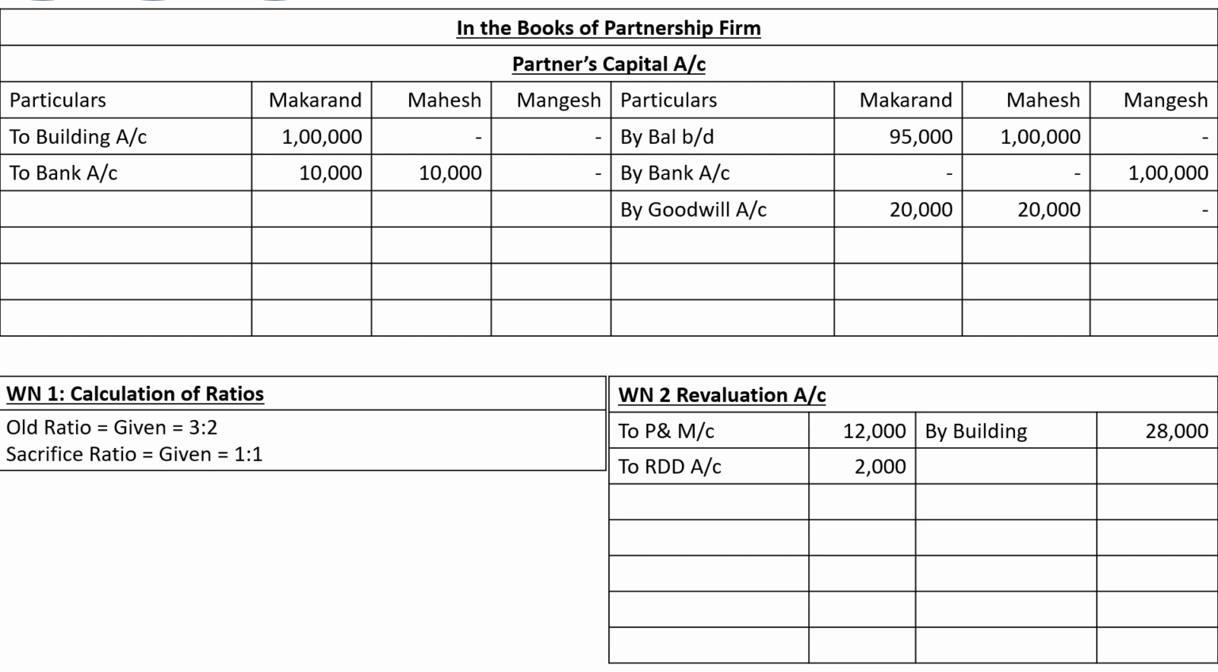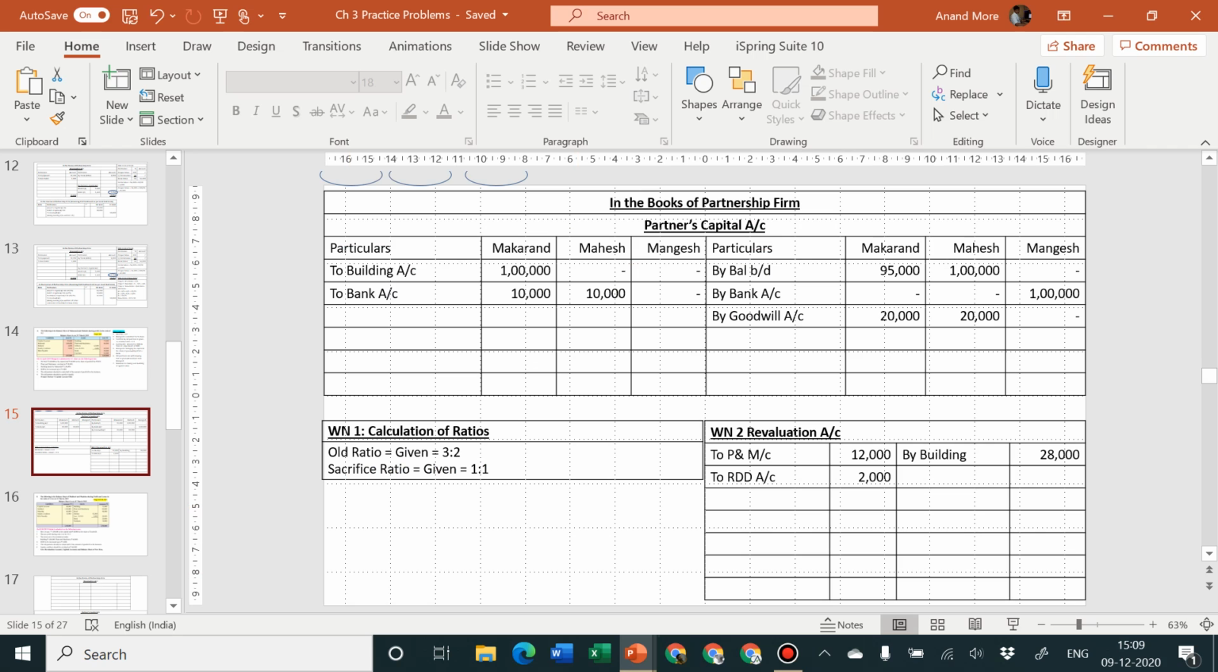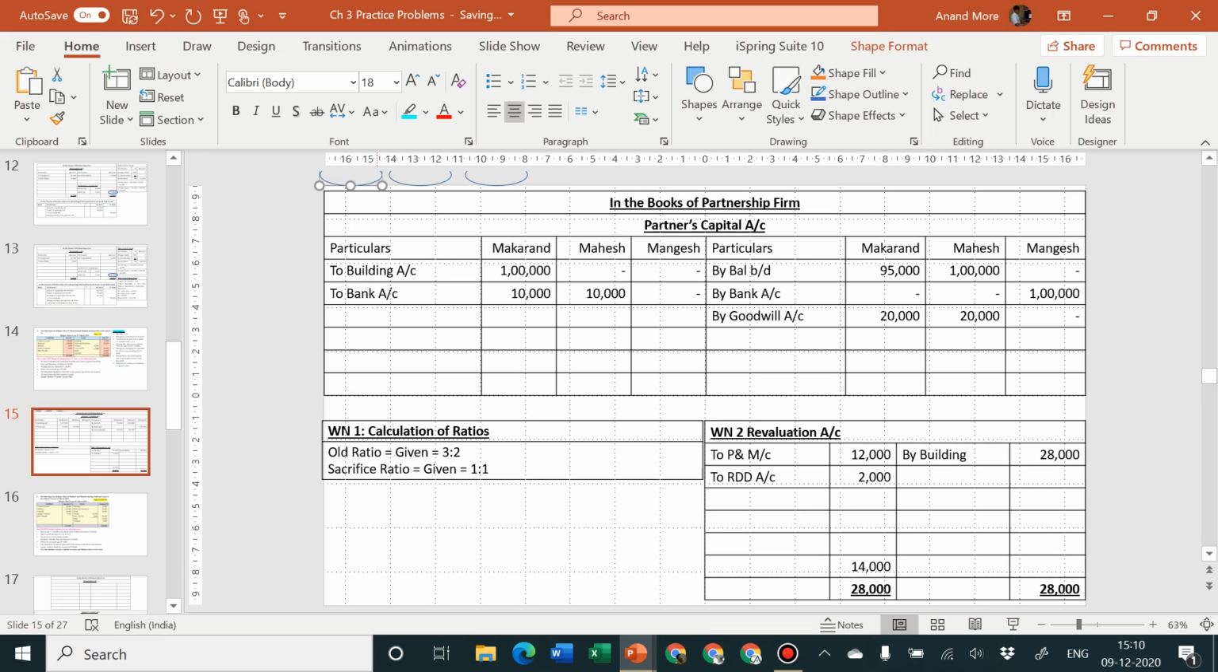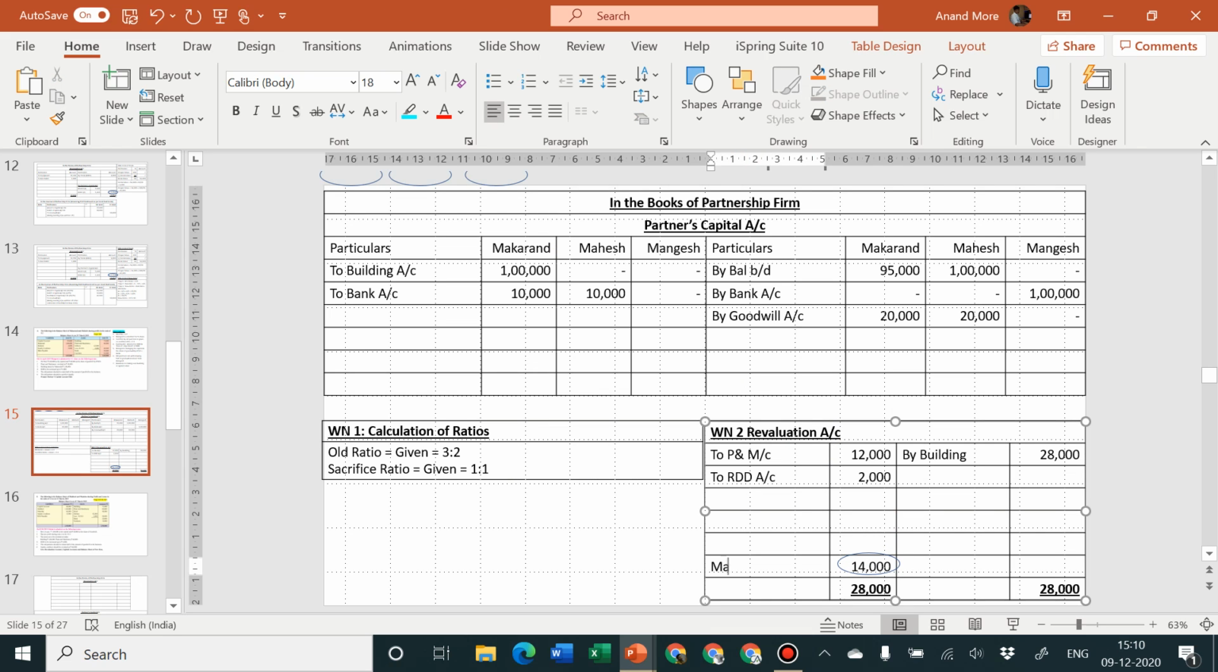So let us find out the profit or loss. Debit side is 12 plus 2, that is 14, and credit side is 28. So the total of revaluation account is 28,000. Very good. And this total, we are going to find out the balancing figure. I think balancing figure is 12 plus 2, 14, 14 plus 14 is 28. So this is 14,000. Okay. This 14,000 we are going to divide between two partners, Makran and Mahesh.